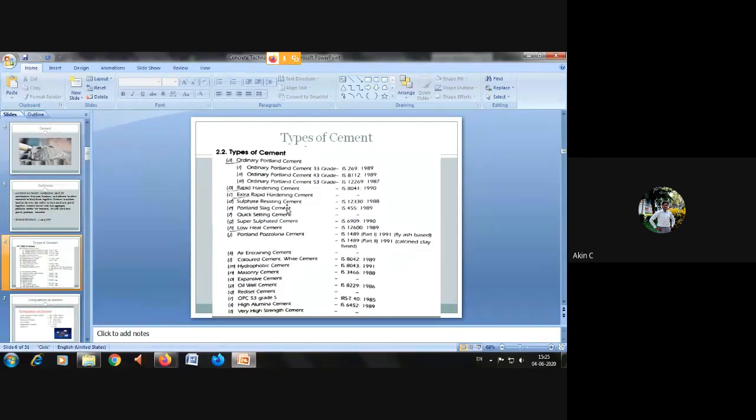So there is sulfate resisting cement also. This may come for dam construction or bridge construction. So next is Portland slag cement. Then quick setting cement. As the name indicates, it's a quick setting cement. Super sulfated cement, low heat cement, Portland Pozzolano cement. So these are the cements which are used for various purposes of construction. That is what is given in the types of cement.